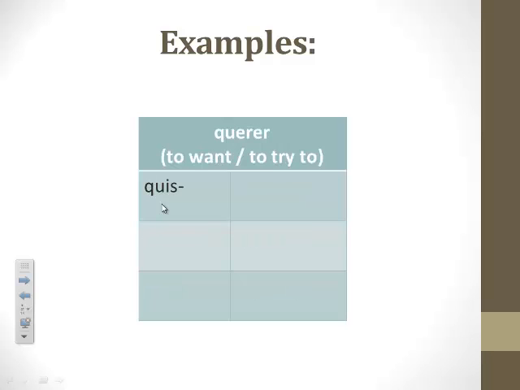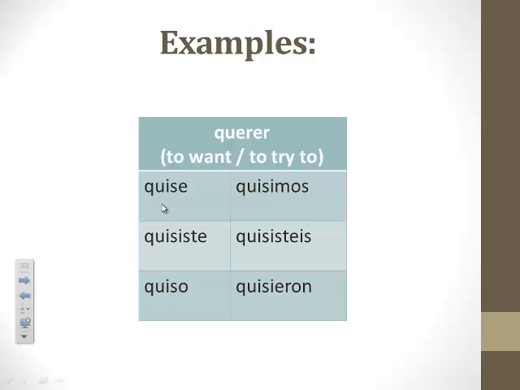All right, verb number 2. Look at querer. Querer stem is quis, so go ahead and write quis in every box. And then let's conjugate it out from there. You should have quise, quisiste, quiso, quisimos, quisieron.